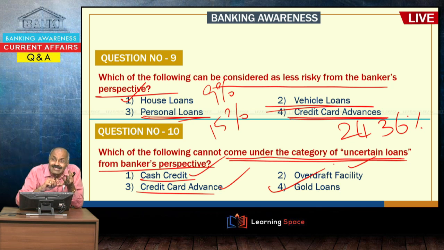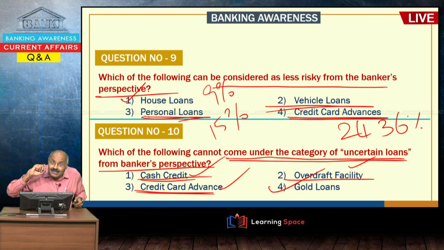Which of the following is an example of an unsecured loan? Personal loans and credit card advances are unsecured loans. At the same time, uncertain loans include the overdraft facility, cash credit, and credit card advance, whereas gold loans or other term loans are not uncertain, right.